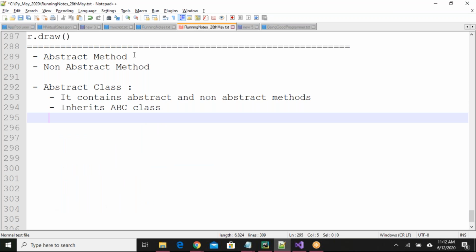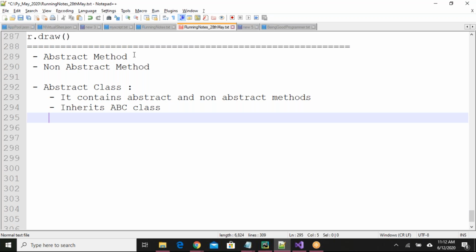If you have a class, in that class you have two types of methods. It may contain abstract methods, it may contain non-abstract methods also, plus it must inherit the ABC class. Then that class is known as an abstract class.